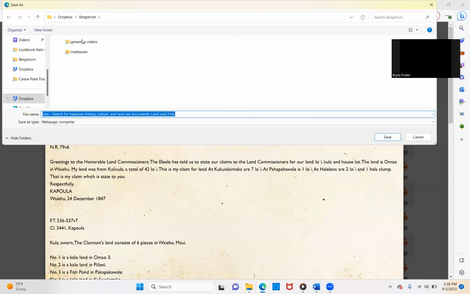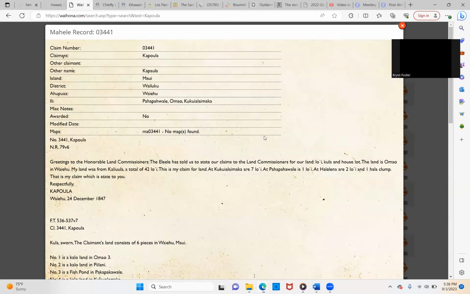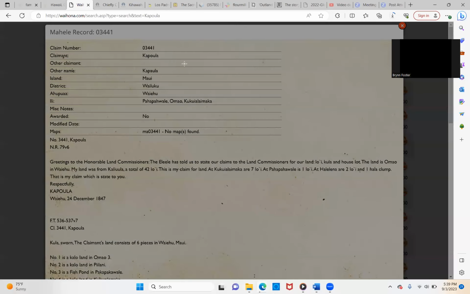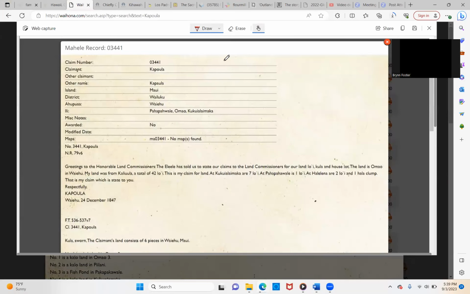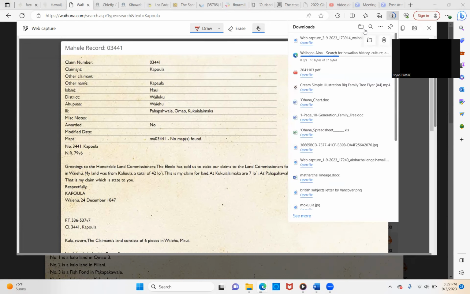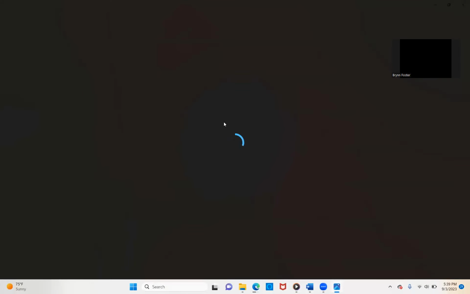So I have a file, and what I'm going to do is video web capture. I capture the full page, and then it comes like that. Then I go up here and there's a save button, and I save it to my file so that I don't have to purchase it.